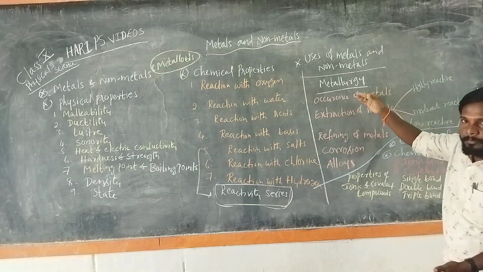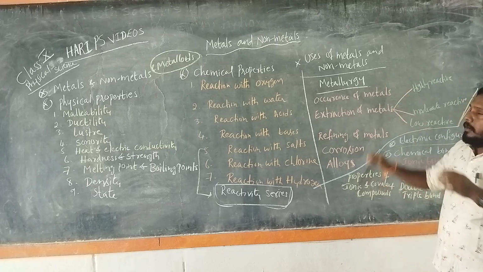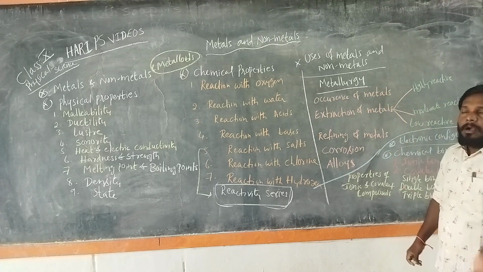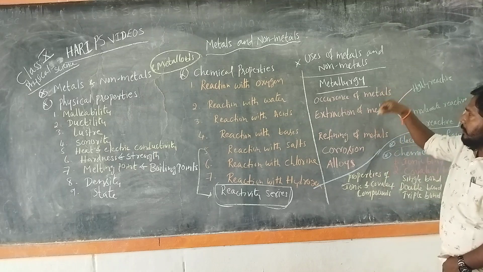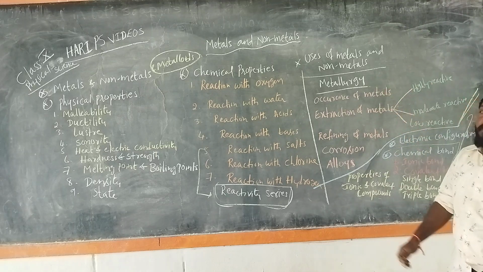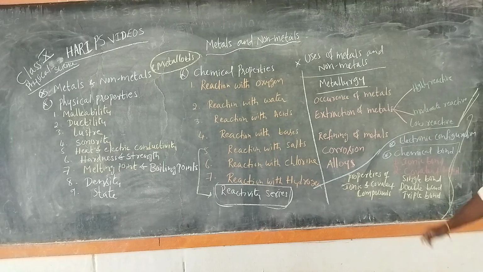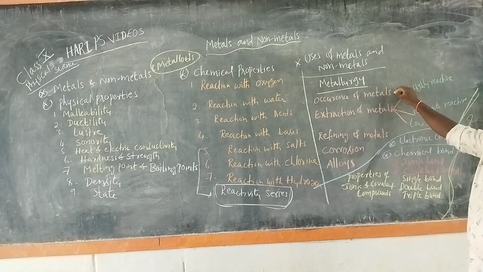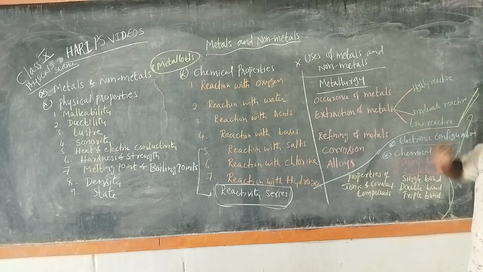Then coming to the third part, metallurgy, the complete study of the occurrence and extraction of metals. We will discuss it in detail later. In that topic, we will discuss the occurrence of metals, how metals occur in nature, then the extraction of metals.